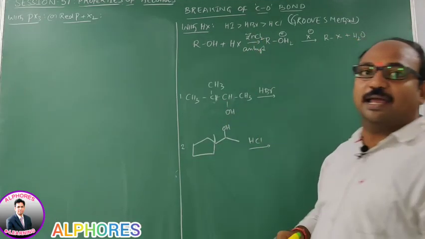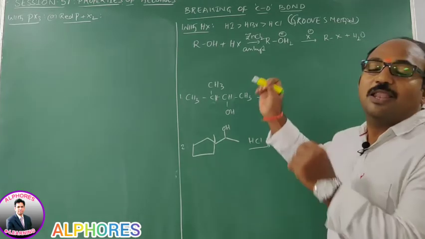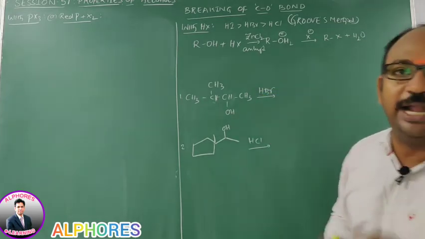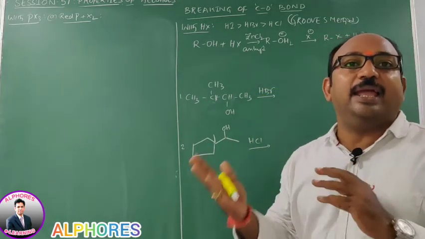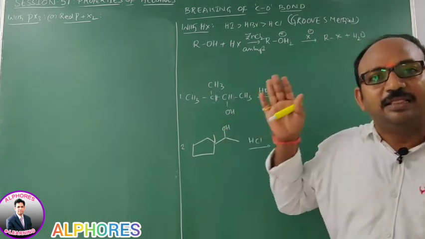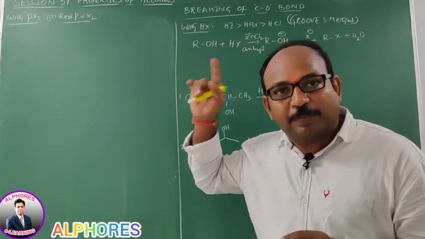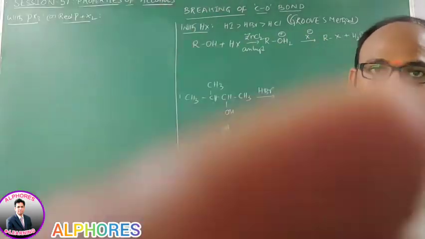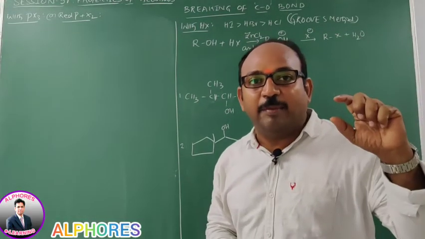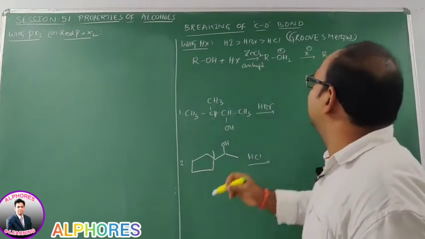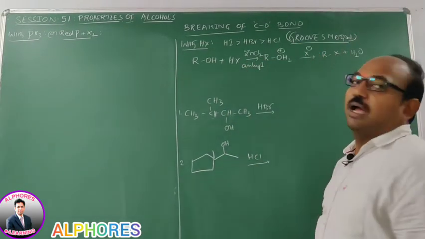So with the hydrogen halides, alcohols upon reaction with hydrogen halides give alkyl halides. This method of preparation we already learned in the preparation of alkyl halides, and the name of the method is Groove's method. Let us see Groove's method.